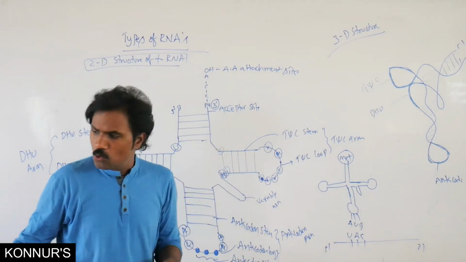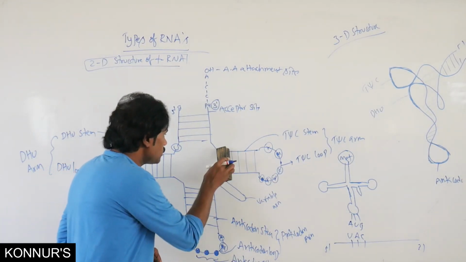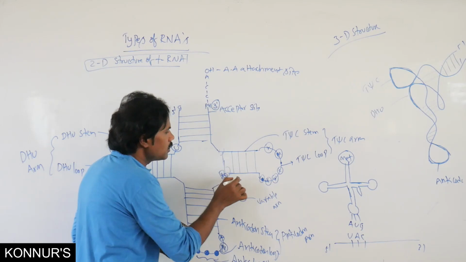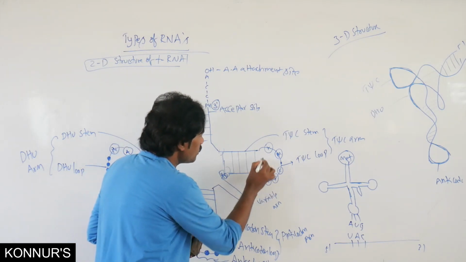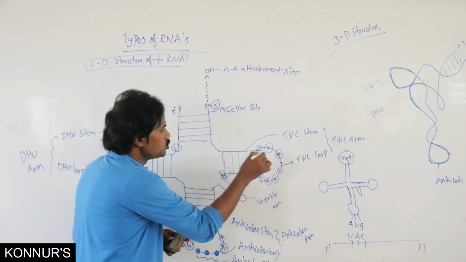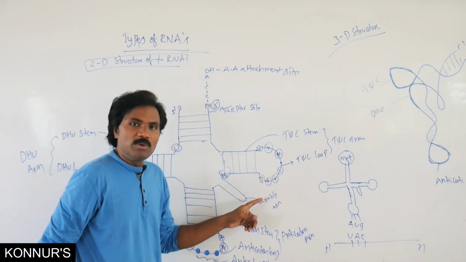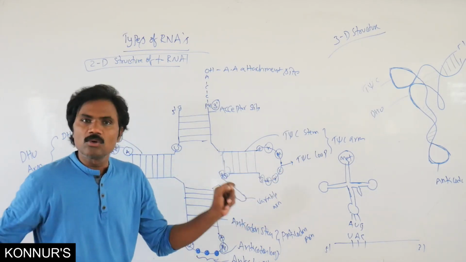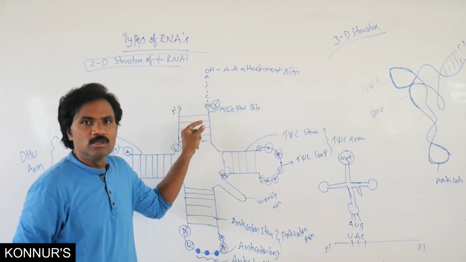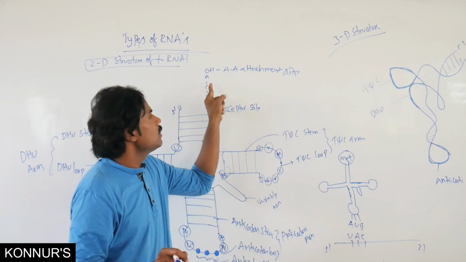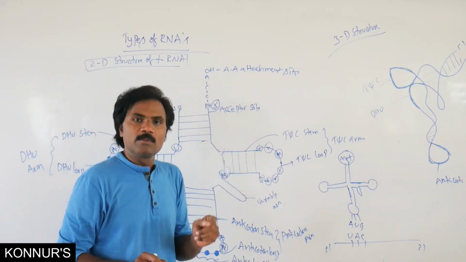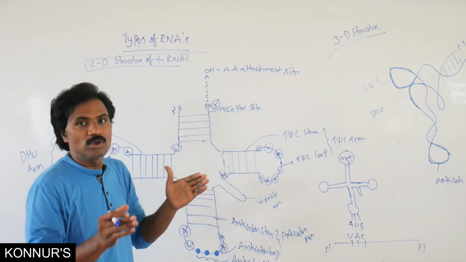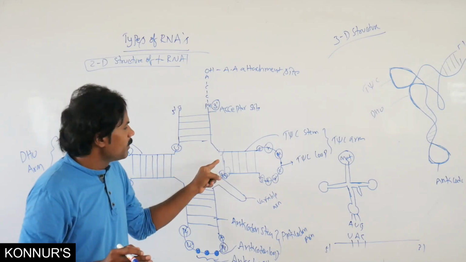In the 2D structure, observe here the pyrimidine only, then guanine opposite to cytosine. As usual, here also 7 nitrogen bases are present, in both the T-psi-C loop as well as this one. What is the important role? Where does it begin, what is the specific nitrogen base at the beginning, and where must it attach at the end? That means the CCA end attaches to the amino acid. That is important. Remember carefully where uncoiling and coiling occur.